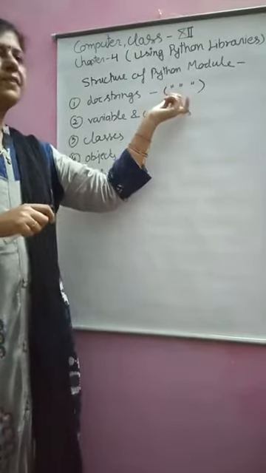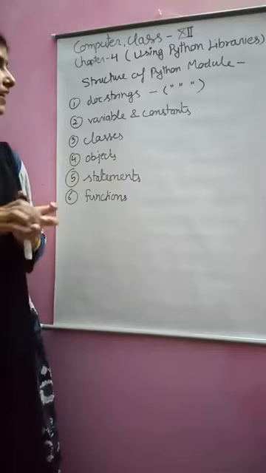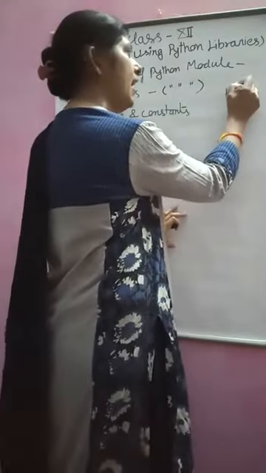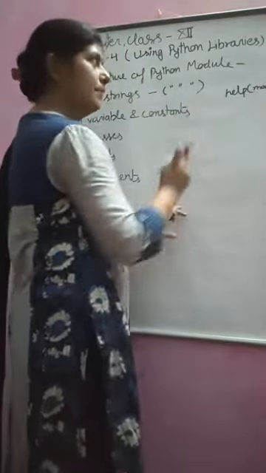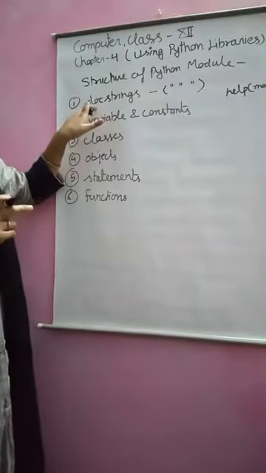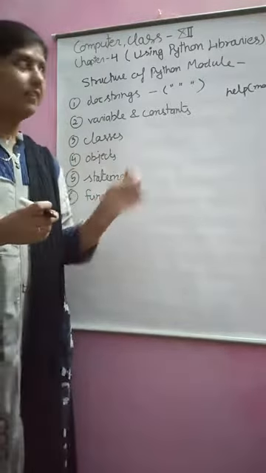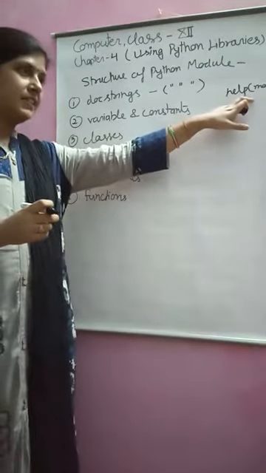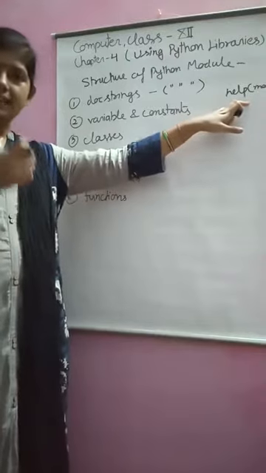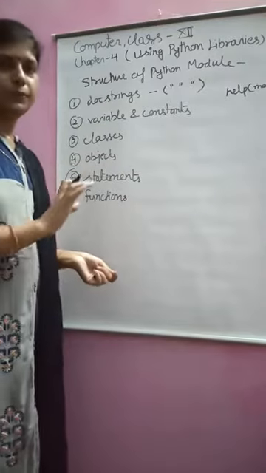The necessity of the comment: if you have created some modules and you want to know what information the module has, then you write help and the module name, and it returns all the docstrings. So you can easily understand what the module contains. It is a good programming skill. You have to write a docstring about each content of your module.